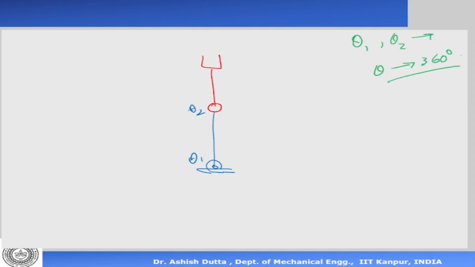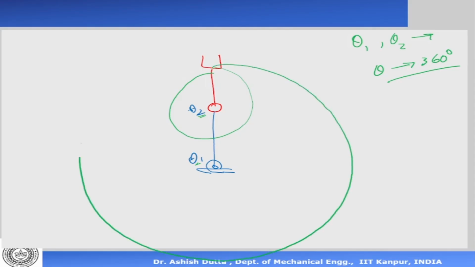Exactly what we have done so far is we looked at a 2 degree of freedom robot arm. This is one link, and there's another link there. So this is my theta 1, this is my theta 2. Now let us say that theta 1 and theta 2 can move from 0 to 360 degrees. In the previous case we had limited it to 180 degrees, but now let's say that we remove the limitation and it can rotate a full 360 degrees. So this can go down like this, come till here, full like that. And that is theta 2. Theta 1 can rotate fully and it becomes a full big circle like that.